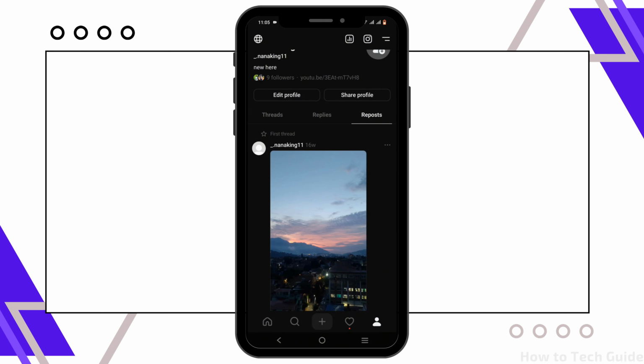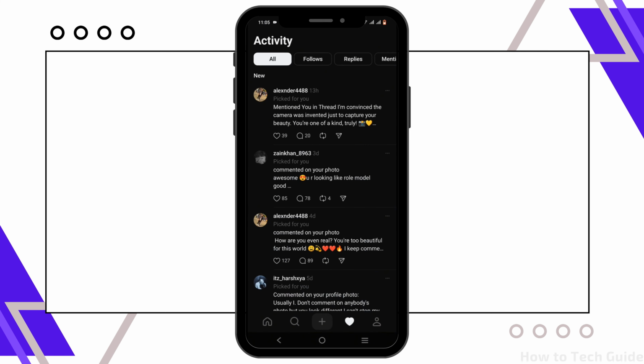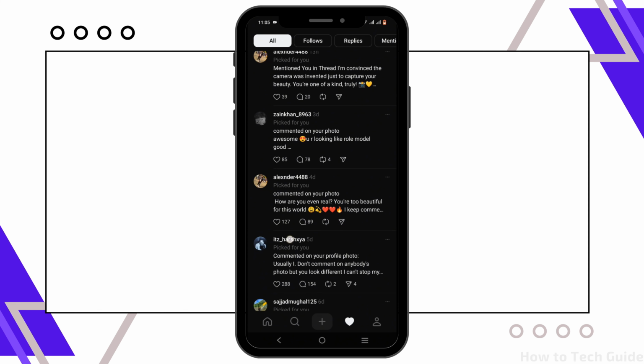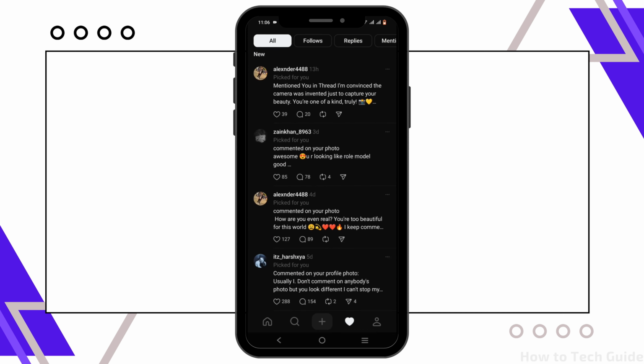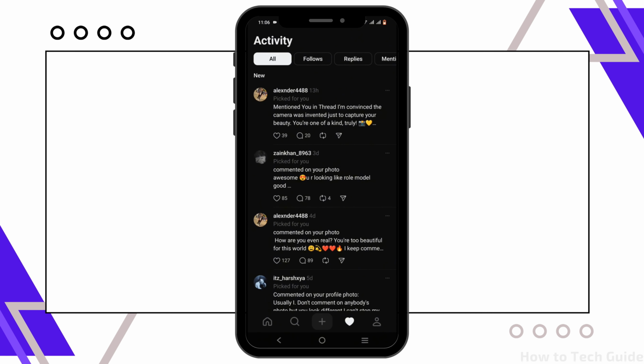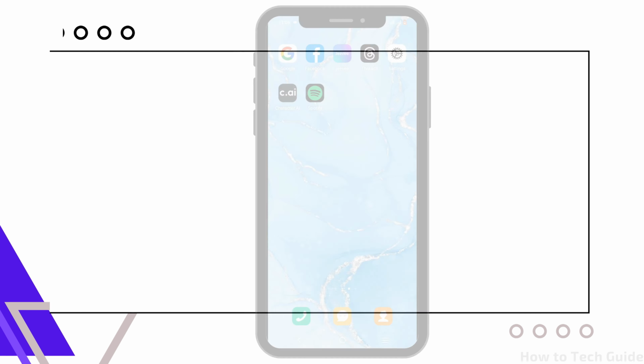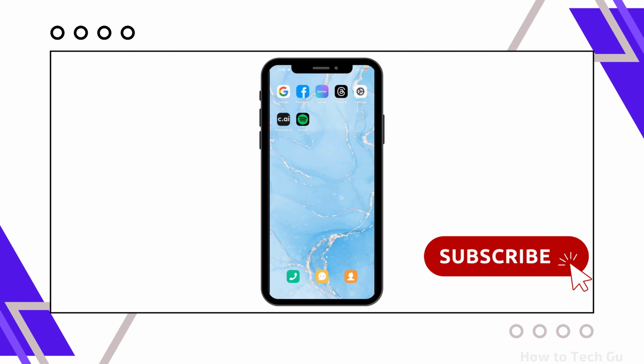Not only this, by tapping on the notification center, it will let you know who has liked, commented or reposted your thread. So this is how you can check the thread interactions. This sums up the tutorial as well.